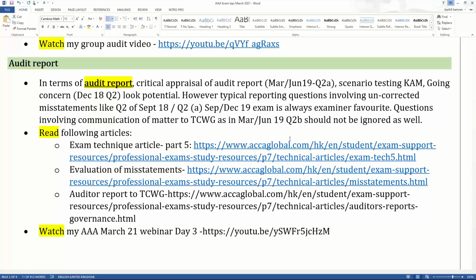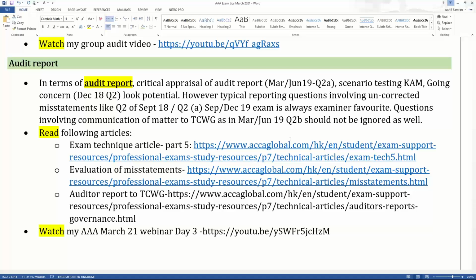However, the typical reporting question involving uncorrected misstatements like the question number 2 of the September 18 and the question number 2A of the September-December 19 exams is always the examiner's favorite. A question involving communication of matters to those charged with governance, as in the March-June 19 question number 2B, should not be ignored as well. So I've given you different types of reporting questions and their importance. When you read this paragraph, you will get the benefit of knowing which questions to practice and which sound important for your upcoming exams in March 2021.